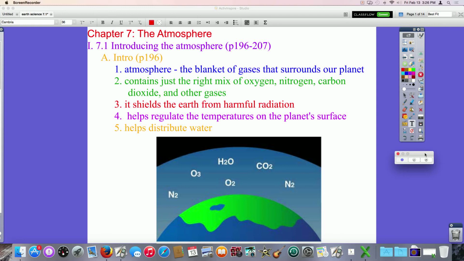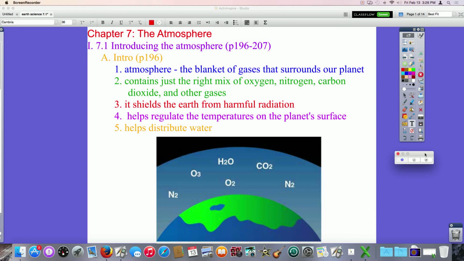Some of these things we will be talking about later on in the chapter. The atmosphere, by definition, is the blanket of gases that surrounds our planet. Now, we stay pretty low in our atmosphere. This blanket of gases extends for many, many miles away, hundreds of miles away from the Earth's surface. Right here at the Earth's surface, though, it does contain just the right mix of oxygen, nitrogen, carbon dioxide, and other gases. It does shield the Earth from harmful radiation. We'll talk about both of those a little bit later on in this section.